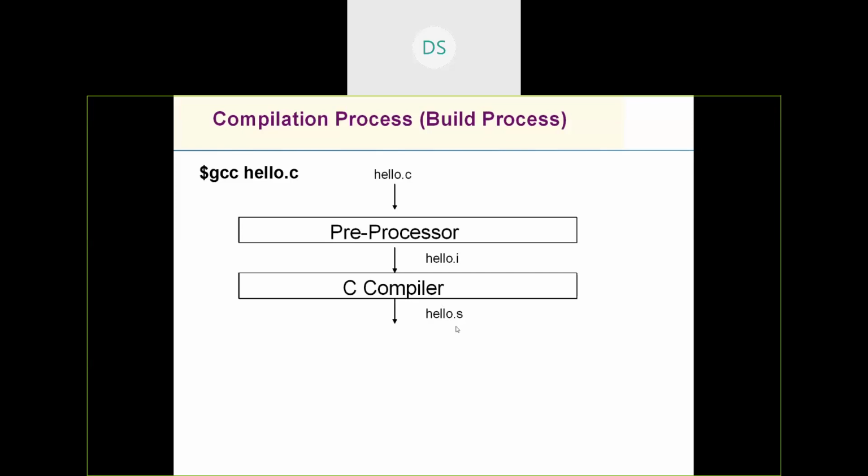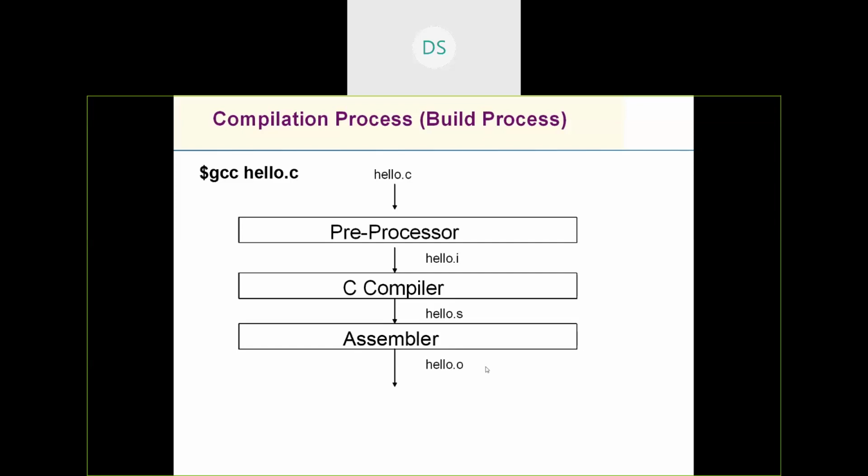The output of the C compiler is given to the assembler. What does the assembler generate? The assembler generates object files, in terms of zeros and ones, opcodes. It generates opcodes for the assembly instructions in hello.s.